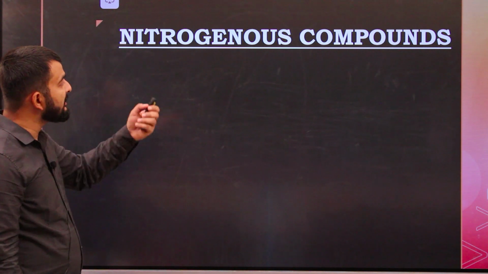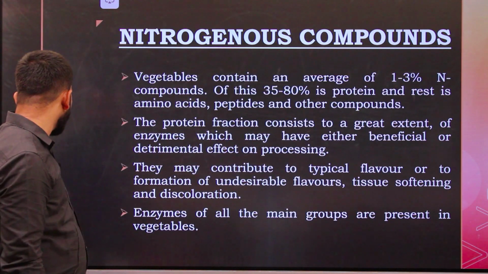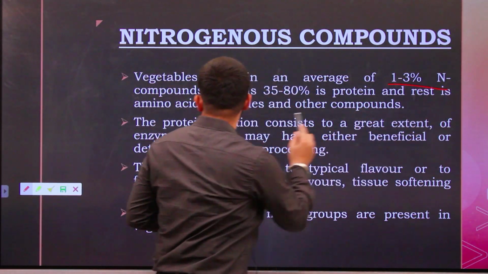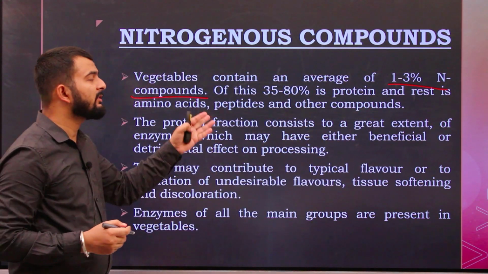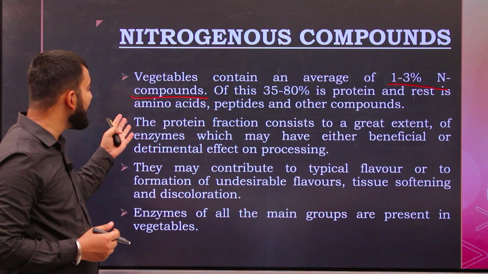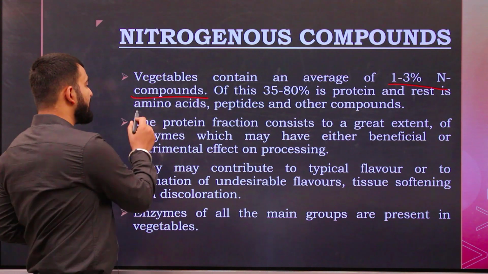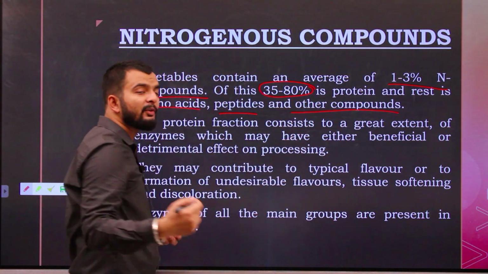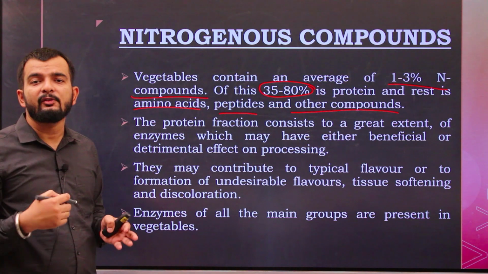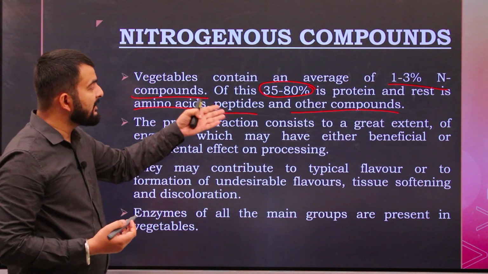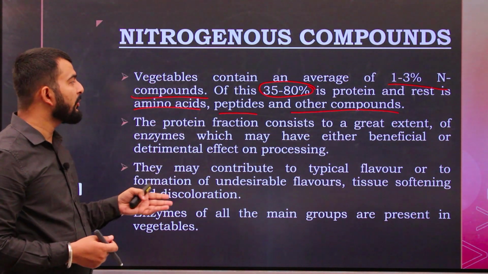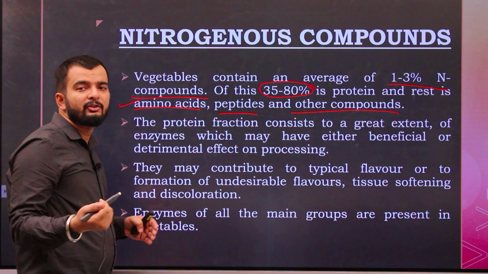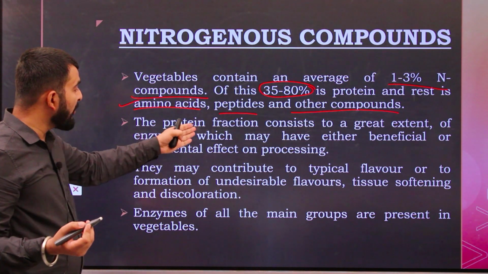Coming to the next, the nitrogenous compounds. Vegetables contain 1 to 3% nitrogenous compounds, of which 35 to 80% is protein and the rest is free amino acids, peptides and other compounds. In the case of fruit, it was in the range of 35 to 70%. Here it is up to 80% protein.